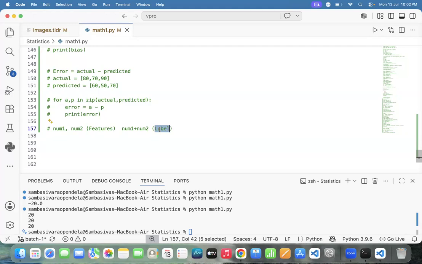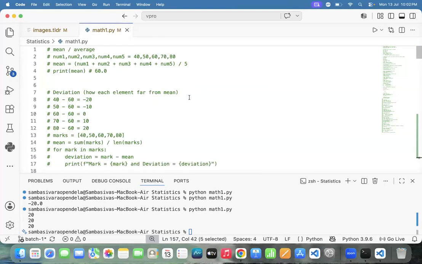Next one is normal distribution. Next one is the bias. Next one is the error. And the input values, technically what do you call? Features. And the output value, technically what do you call? Labels. The table values we call the labels.